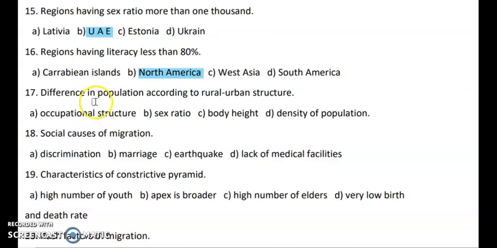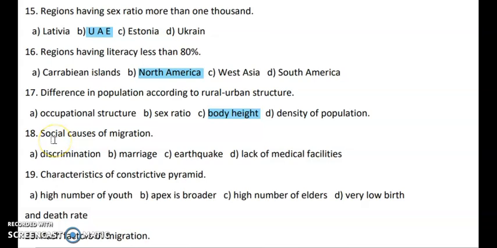Next question. Difference in population according to rural urban structure. So you have the options like occupational structure, sex ratio, body height, density of population. So in this case, body height will be the right answer.